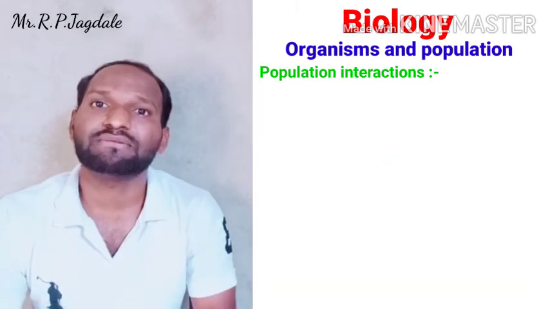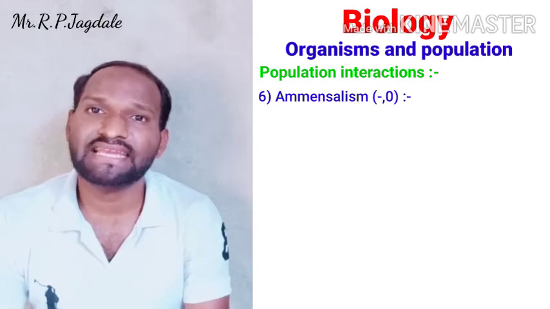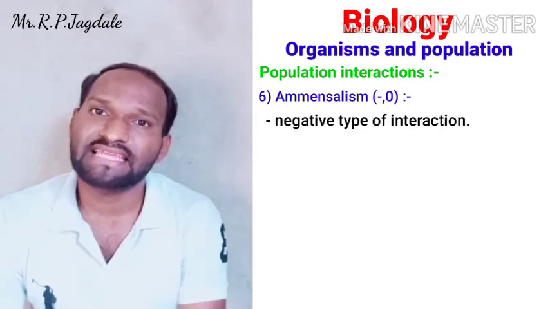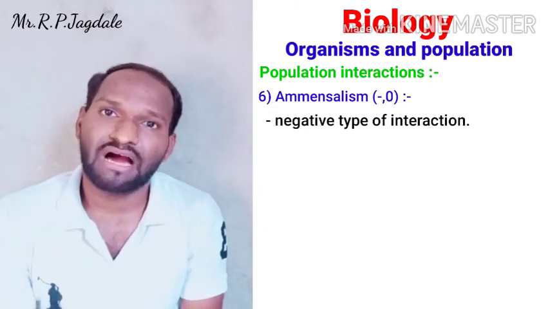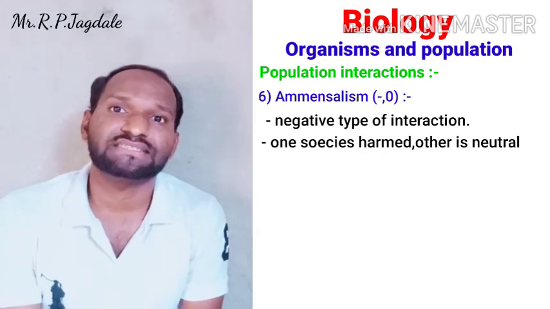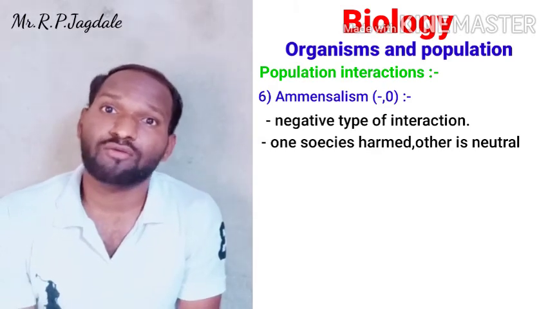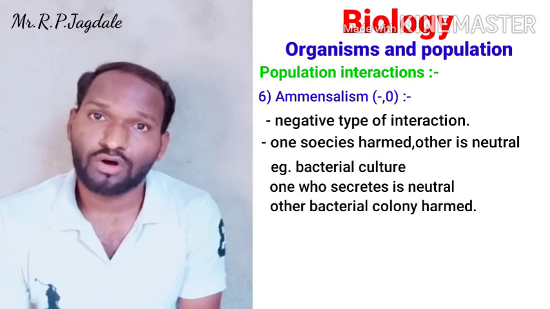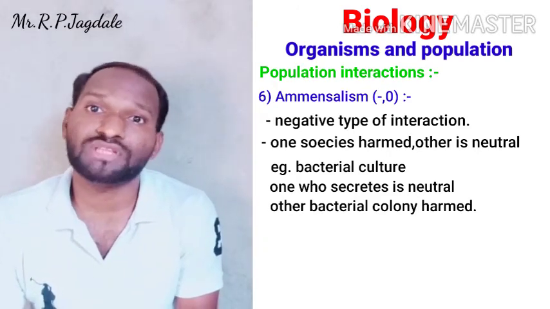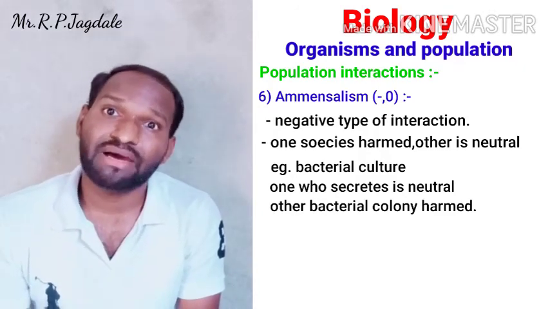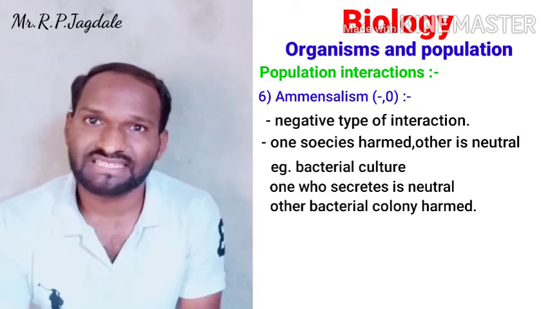And last is amensalism. It is a somewhat different type of interaction, called a negative type of interaction, and it is exactly opposite to commensalism, because here one species is harmed and the other species is neutral. One example for that is the culturing of bacteria. During that culture, the enzymes that the bacteria secrete are not harmful to them because they are secreted by them, so those bacteria are neutral to that secretion.